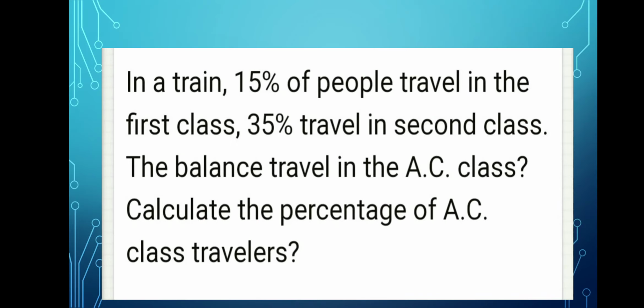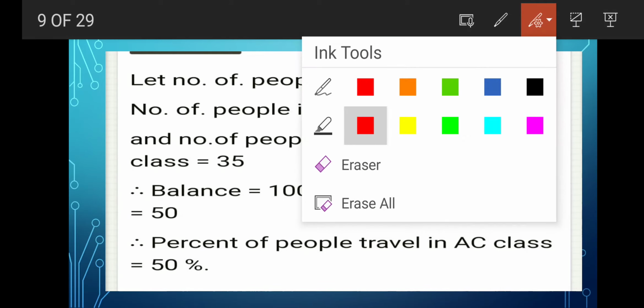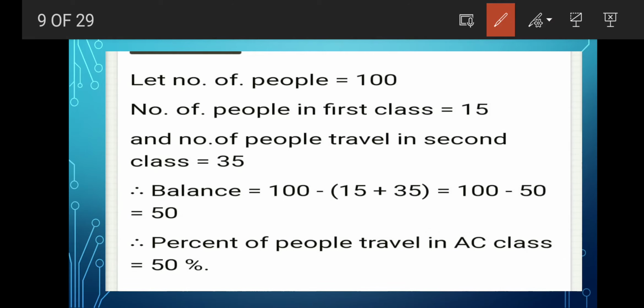Now the next question is, in a train 15% of people travel in first class and 35% travel in second class. The balance travel in the AC class. Calculate the percentage of AC class travelers. So we have to find out the percentage of AC class travelers, and this is the process step. So let the number of people be 100.